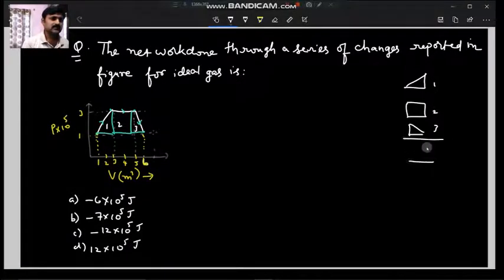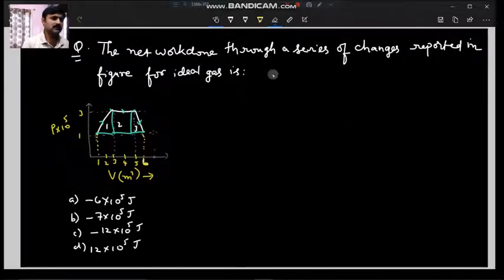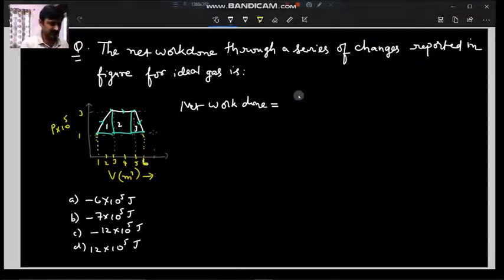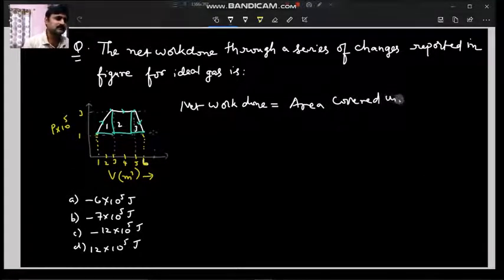So they are asking for the total work done, the net work done in all these areas. For that we have to sum the work done in all the areas. So what is the net work done? Net work done is equal to the area covered under the PV curve.